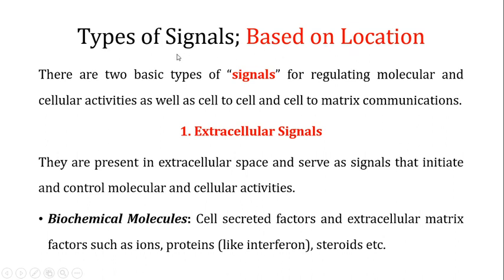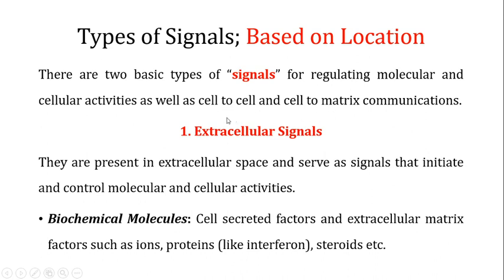When you talk about the location of these signals, there are two basic types of signals, and these signals are responsible for regulating the molecular and cellular activities, as well as cell-to-cell and cell-to-matrix communication.